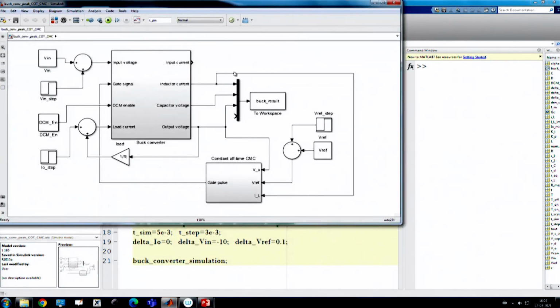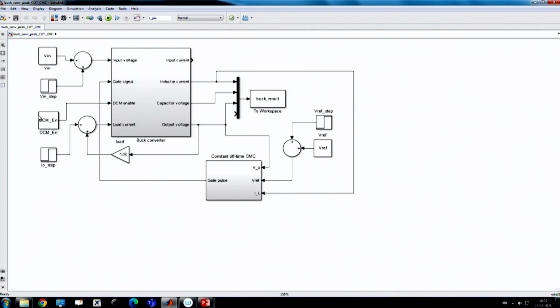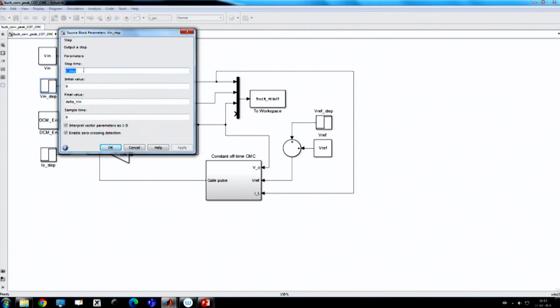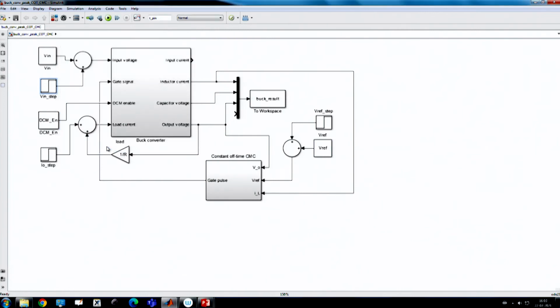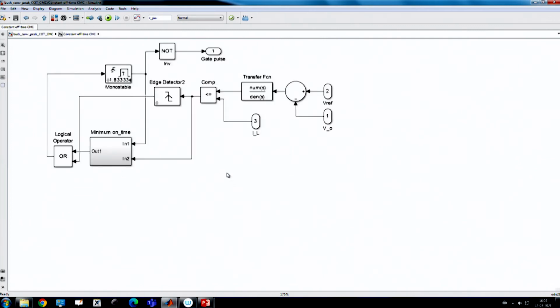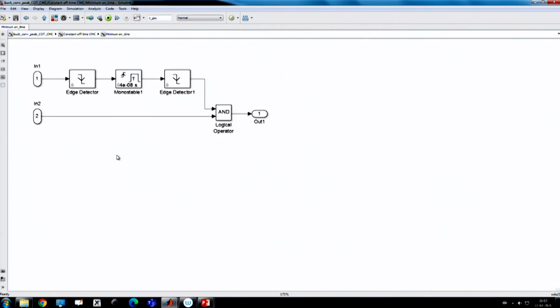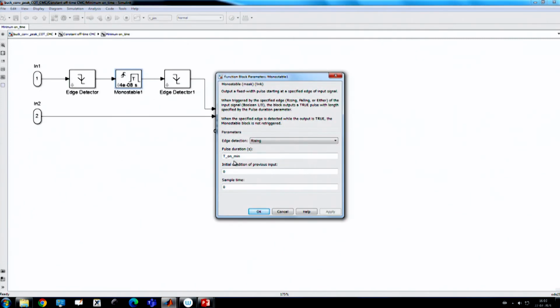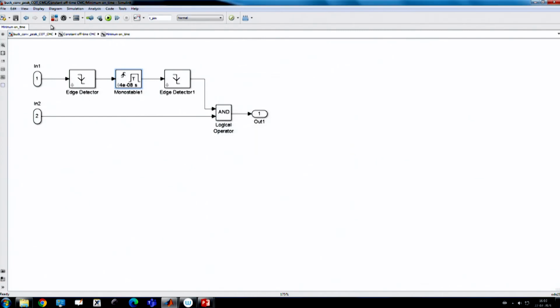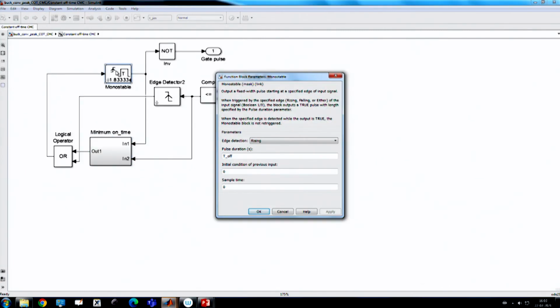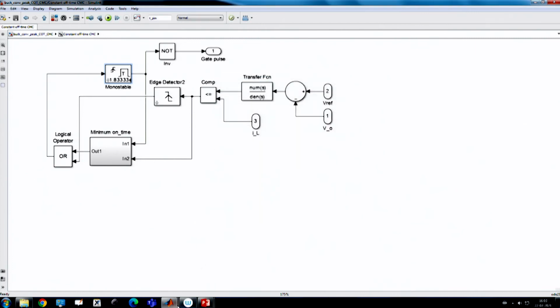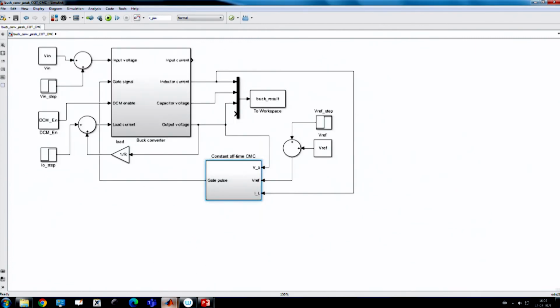This is the supply step which we are applying with a T step, and we have discussed this block diagram in the previous lectures. Now, this controller is directly called from the .m file. Okay, and this is the minimum on time, T on minimum, that we have discussed, and this is the off time, and the on time and off time are calculated from this file.